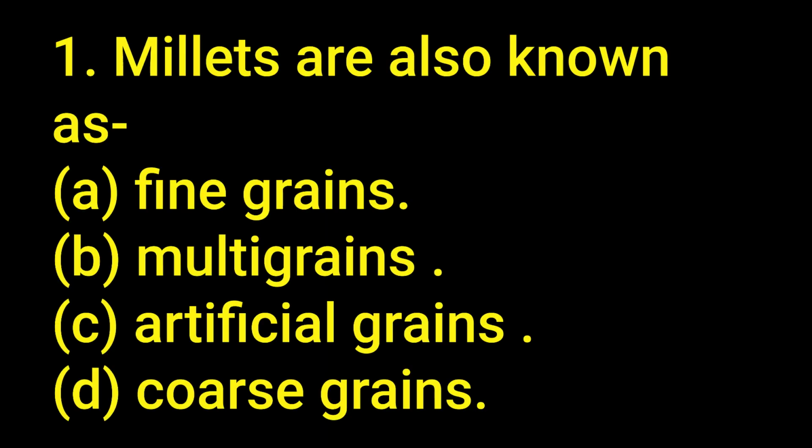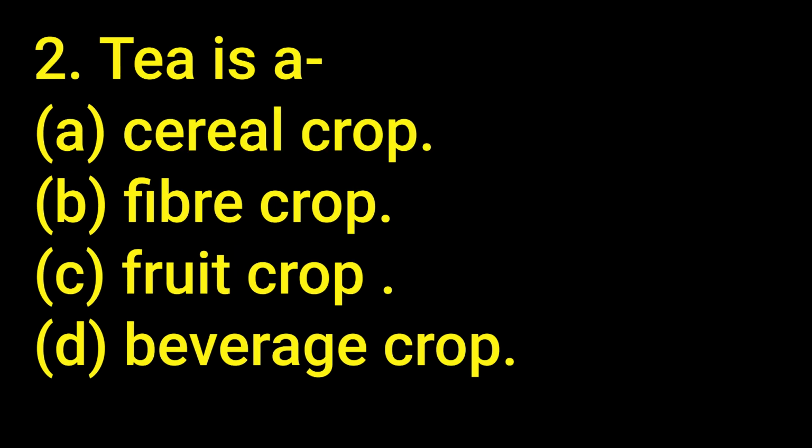Question A. Tick the correct option. 1. Millets are also known as A. Fine grains. B. Multigrains. C. Artificial grains. D. Coarse grains. Answer D. Coarse grains. 2. Tea is A. Cereal crop. B. Fiber crop. C. Fruit crop. D. Beverage crop. Answer D. Beverage crops.